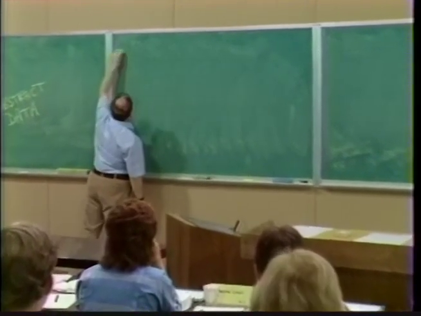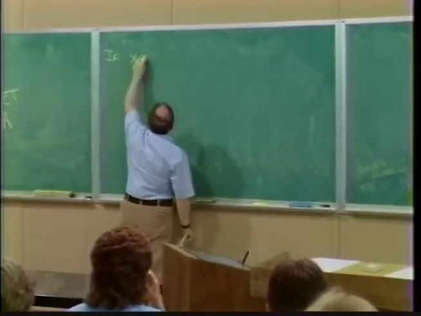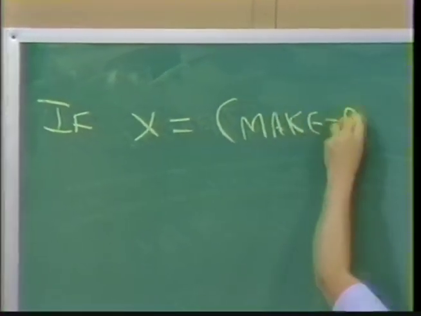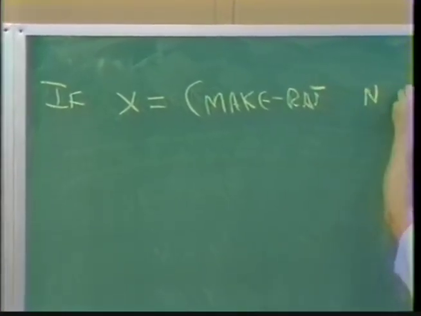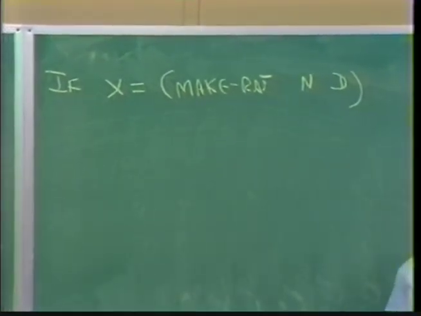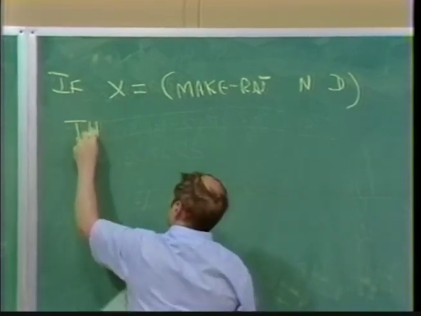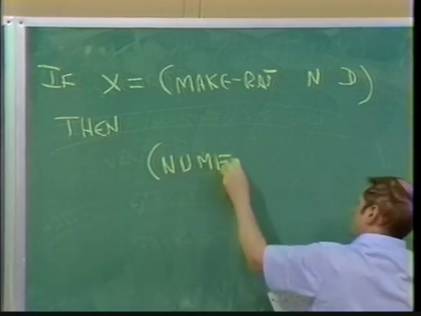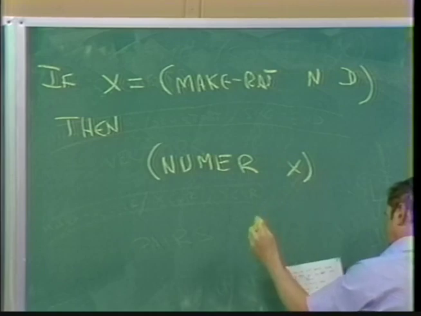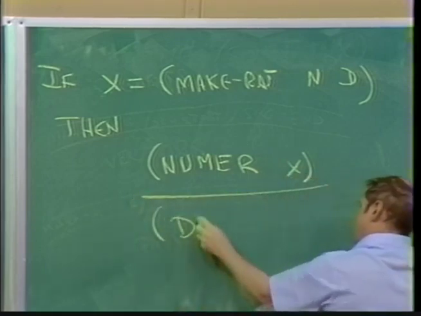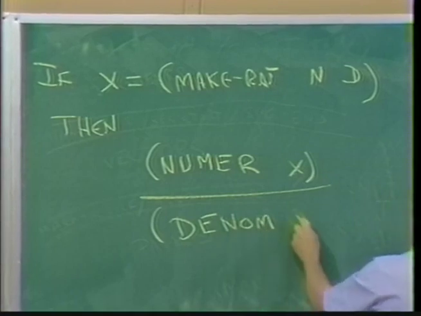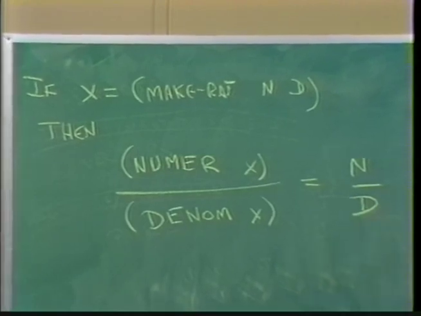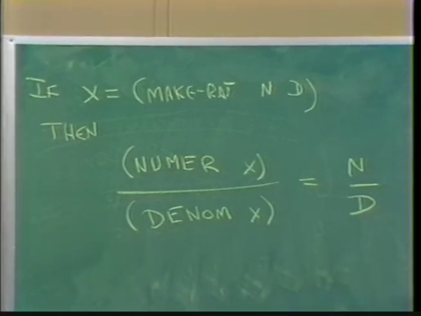I have to say that if x is the result of, say, doing makerat of n and d, then the numerator of x divided by the denominator of x is equal to n over d. See, what that is, that's George's contract.